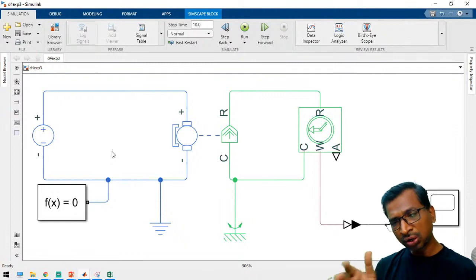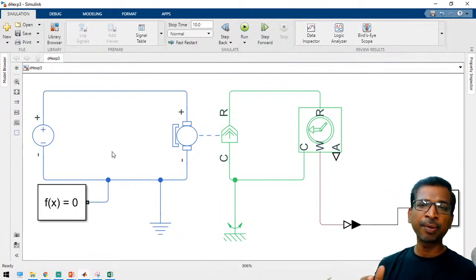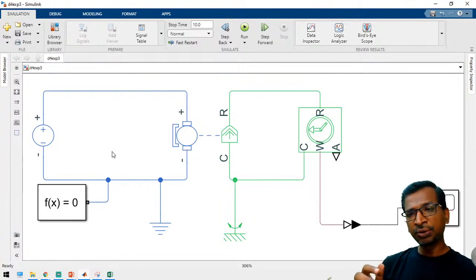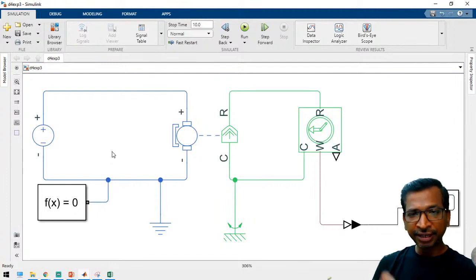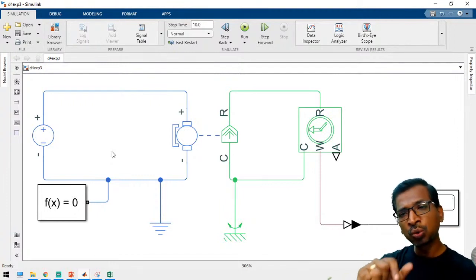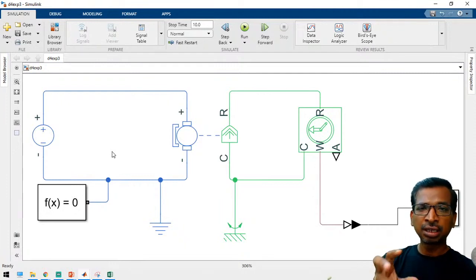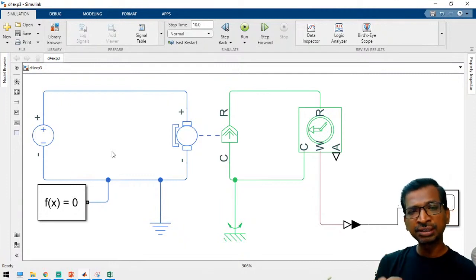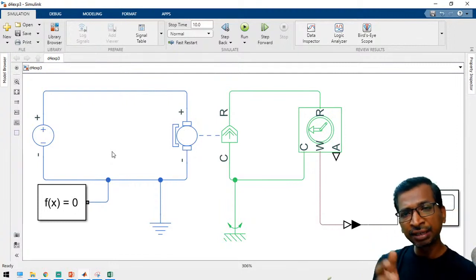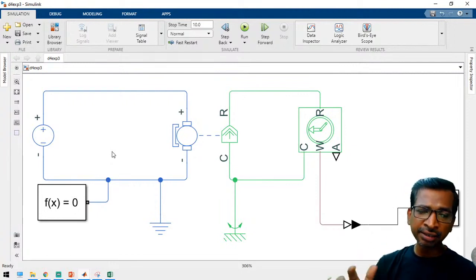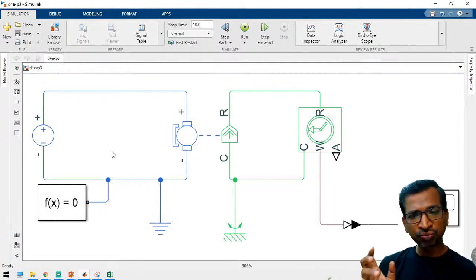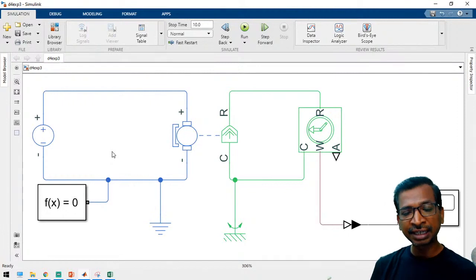From tomorrow's classes, we are going to work on the power electronic circuits. Please try to engage with the entire classes, which will give you the complete idea about it. In this 30-day class, we have scheduled how to work with the DC motor, how to generate a control algorithm for the four quadrant operations like forward motoring, reverse motoring, forward braking, reverse braking, and how regenerative braking works. Everything we are going to work on in the forthcoming classes. My request to everyone: please keep engaged with the entire 30-day classes to get more idea about these things.